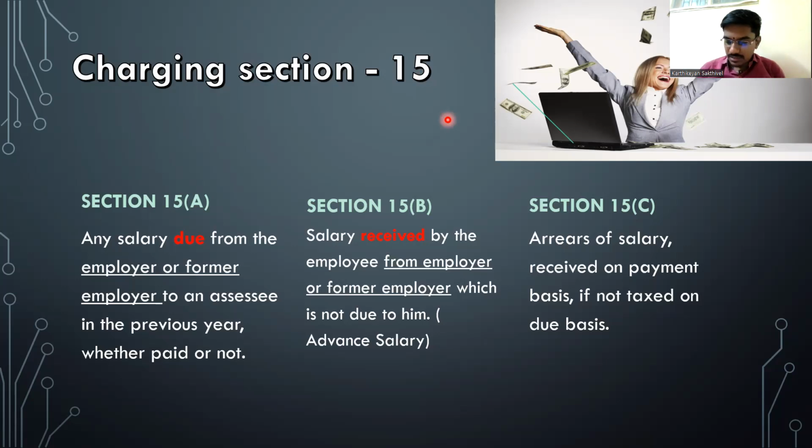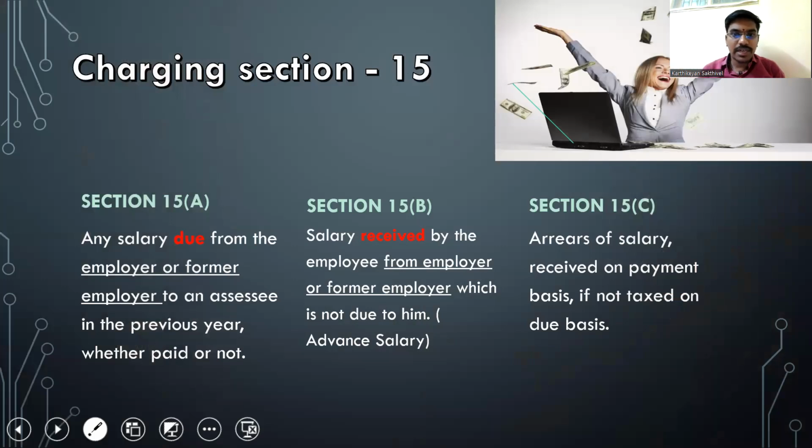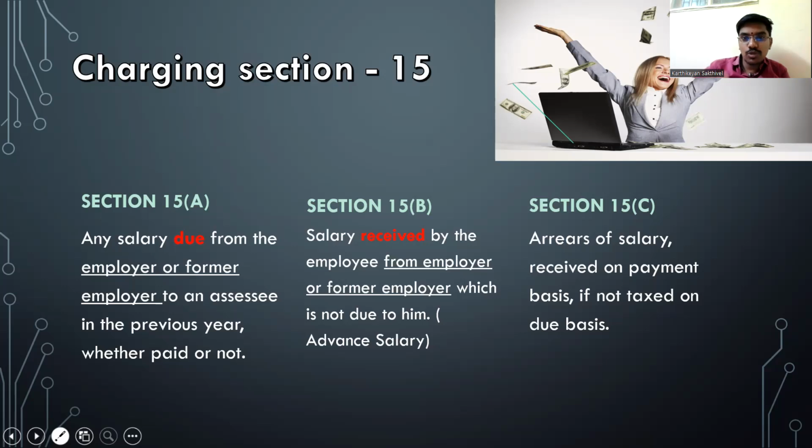So you are going to tax it either on due basis or on receipt basis, whichever is earlier. If due is first, pay tax. If it is not due and it is only received first, pay tax. They are not bothered whether it is due to you or received by you. Whichever is first, you pay tax on it. So that's what they mean by 15A and 15B.